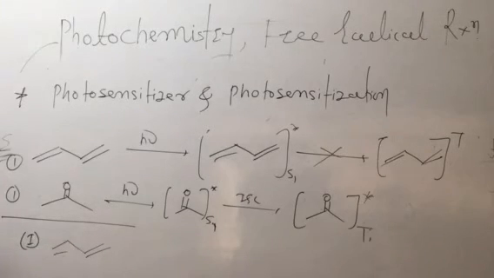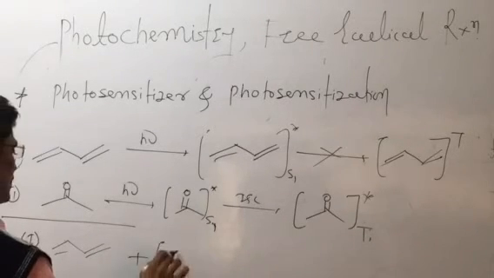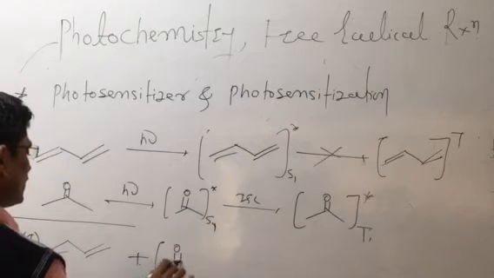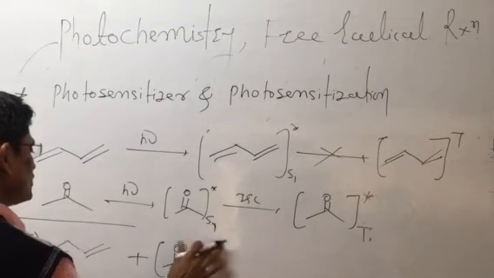So this 1,3-butadiene is treated with what? Again a carbonyl compound, in its triplet state. This is the triplet state.